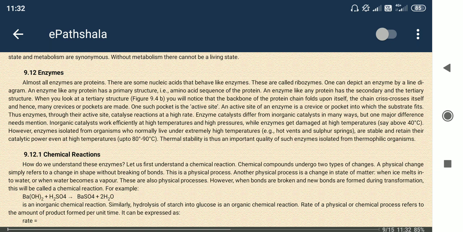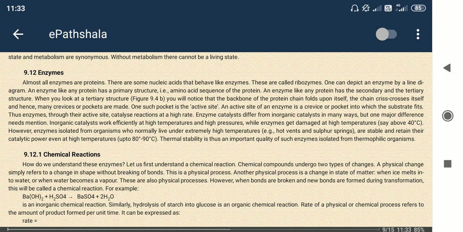Those are named as biochemical reactions. Chemical reaction means any chemical change, but biochemical means inside the body or body system. Whatever changes are occurring, that biochemical process, mostly they are catalyzed by enzymes in some form, many types of enzymes.